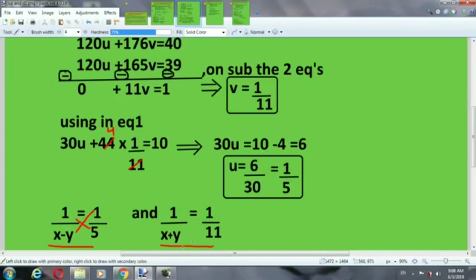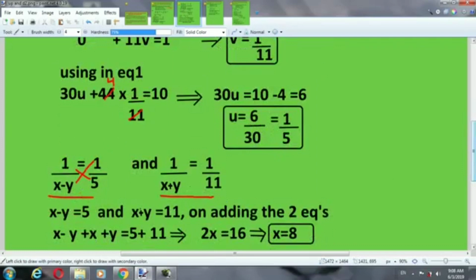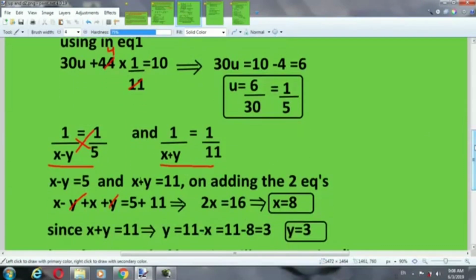We will cross multiply. x minus y is equal to 5 and x plus y is equal to 11. We will add these two equations, LHS with LHS, minus y plus y cancel, 11 plus 5 will be 16. So x is equal to 16 by 2, it is 8.